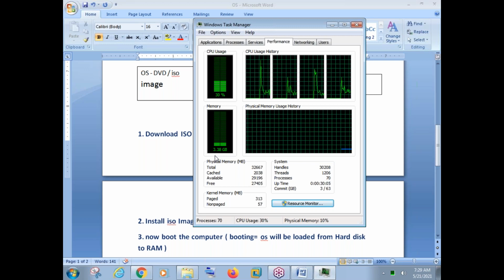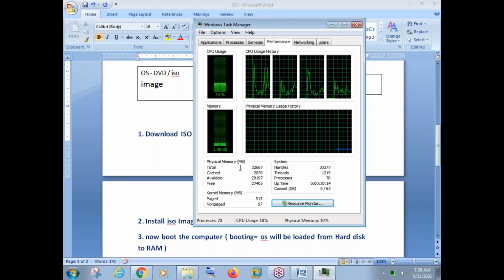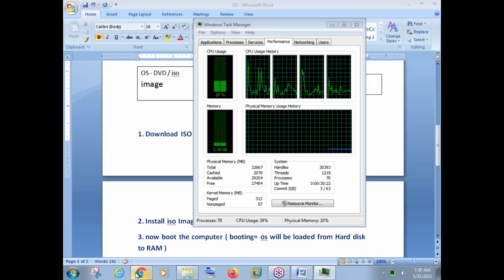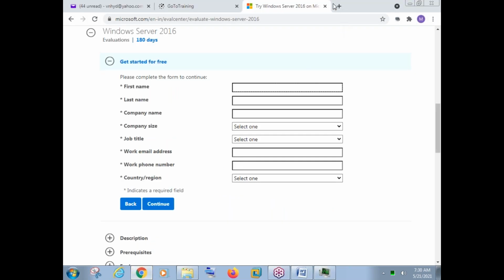How much RAM is it using now? It is using 3.38 GB. In my computer, actually, I have 32 GB RAM. That is something like a server configuration. So out of 32 GB, it is using 3.38 GB. Just remember that. Now what I will do here is, I will go to this browser.